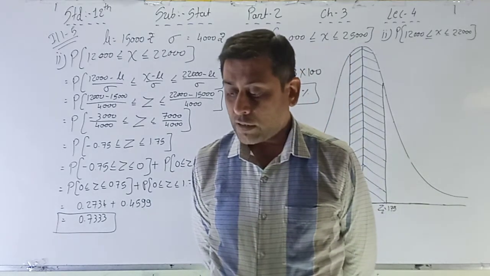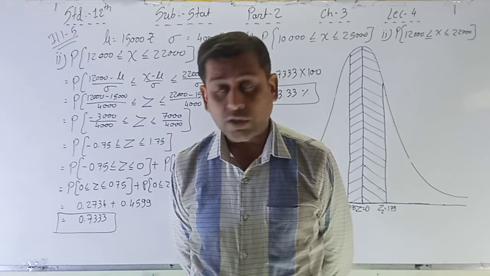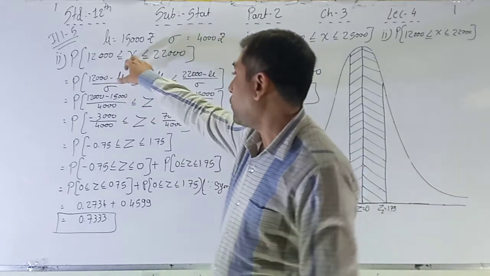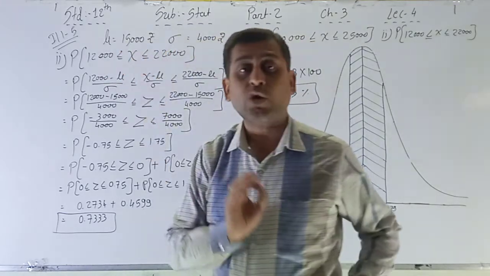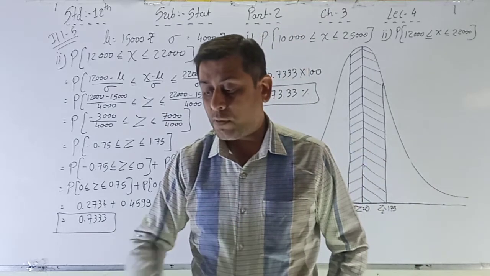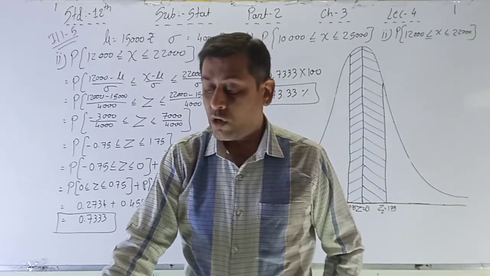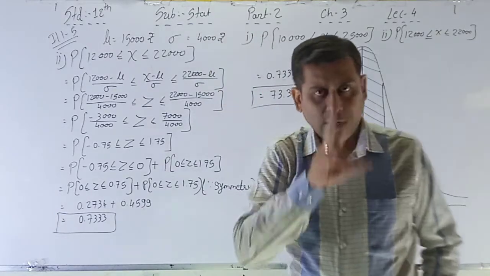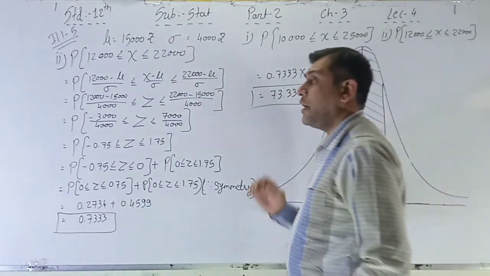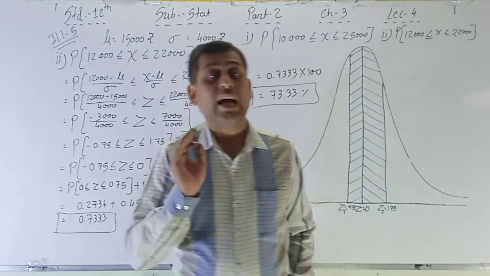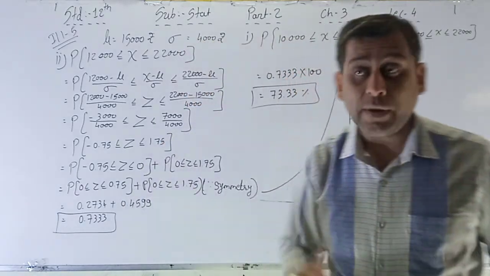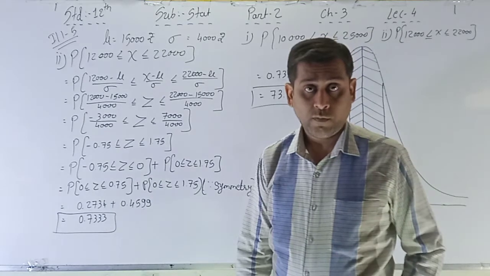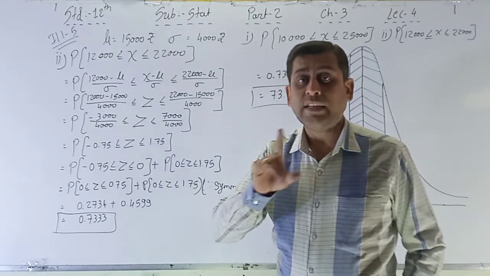Second point, the constants mu and sigma. The constants mu and sigma are the parameters of the distribution. If the question is twisted, then the question will ask to find out the parameters of normal distribution, which means mu and sigma.